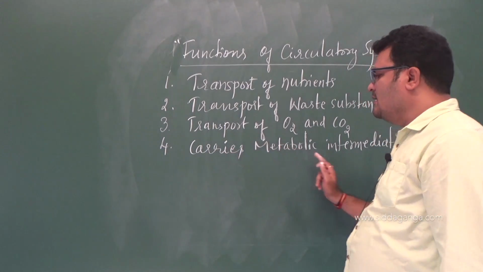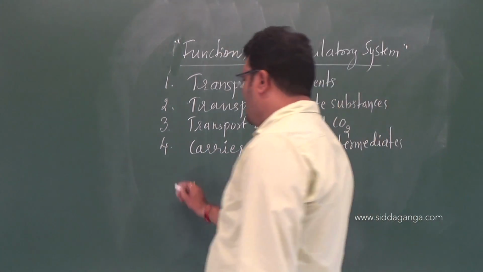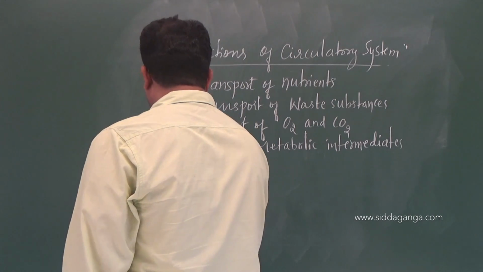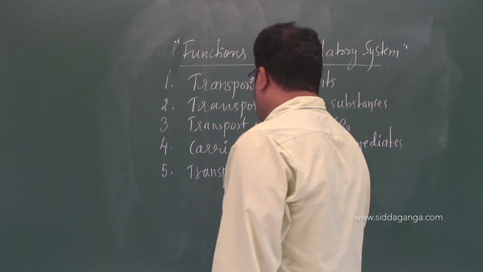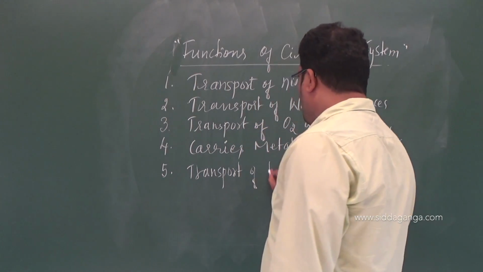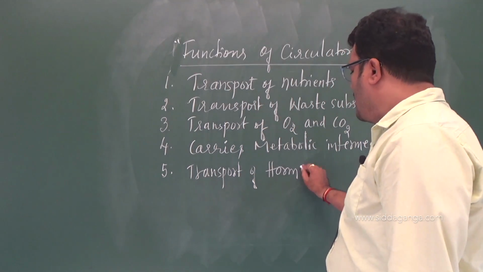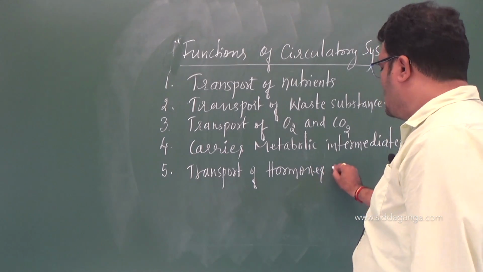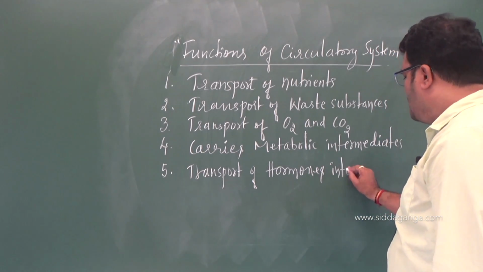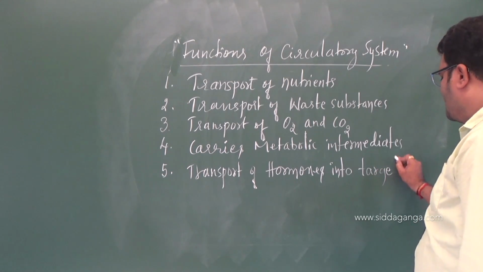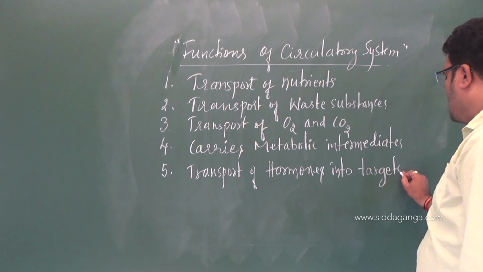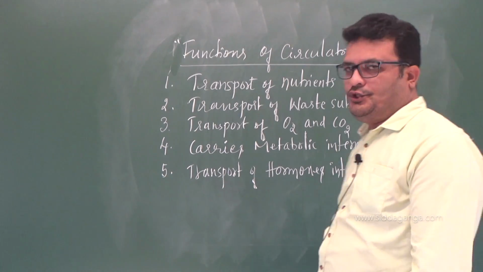So they are involved in carrying these substances, and transport of hormones to their targets or target tissues.